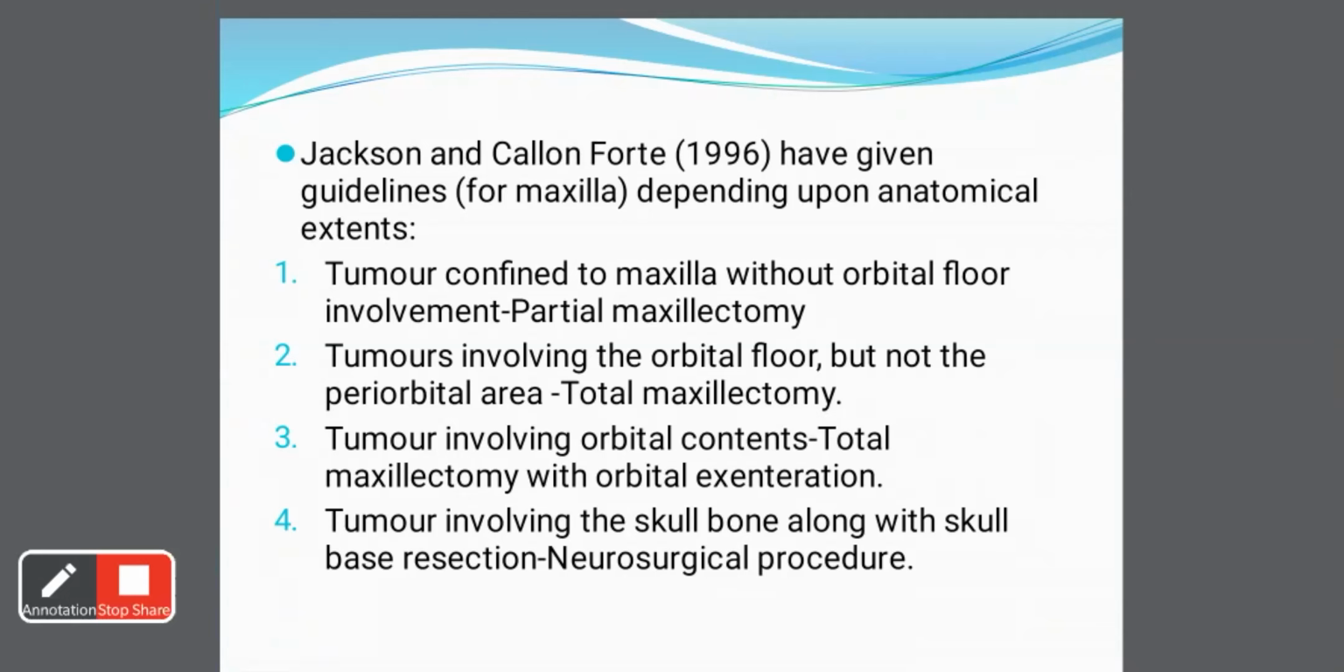If the tumor is confined to the maxilla without orbital floor involvement, we can do partial maxillectomy. If there is involvement of the periorbital area, then we have to go for total maxillectomy. If the orbital contents are also involved, then we have to do orbital exenteration. Orbital exenteration means the removal of the eye with all the contents, like the socket and all the nerves. And if the tumor is impinging on the skull, then we have to go for neurosurgical procedures. Thank you.